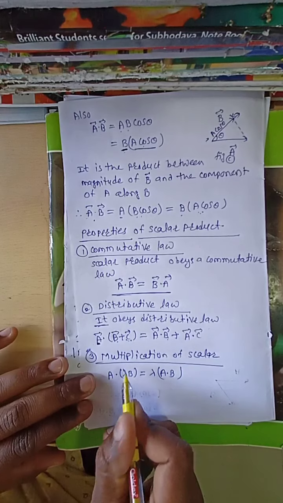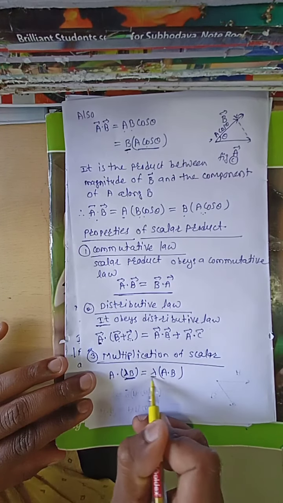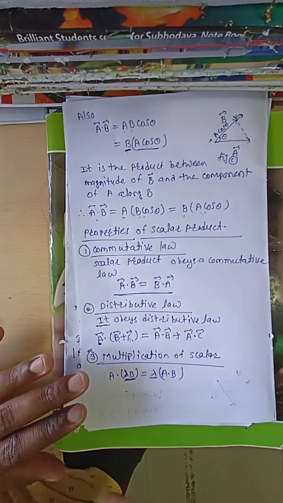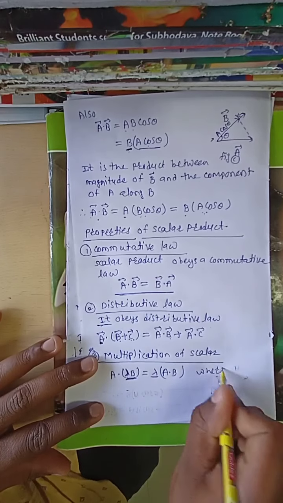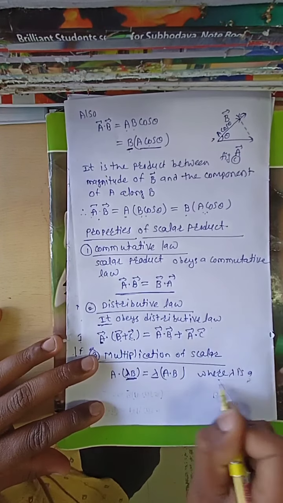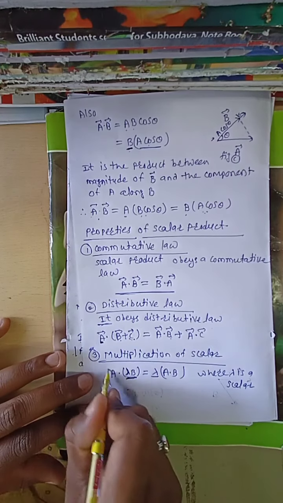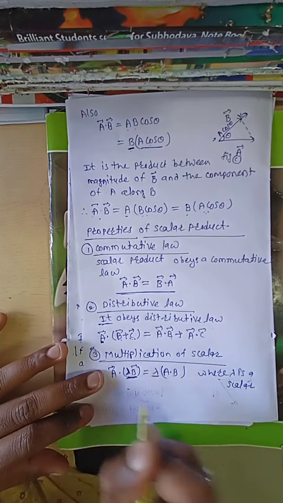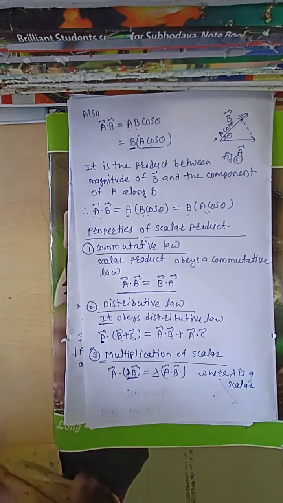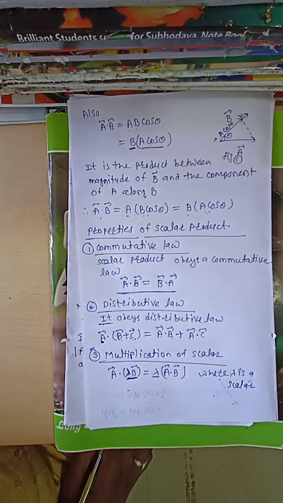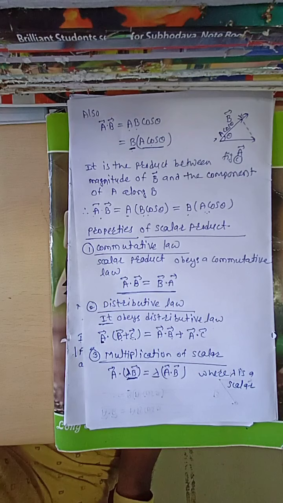When the scalar is multiplied with one of the physical quantities, then you can take the scalar outside, therefore lambda into A bar dot B bar, where lambda is a scalar. Therefore A bar dot lambda into B bar is equal to lambda into A bar dot B bar. This is the multiplication of scalar. These are some basic properties of a scalar product.